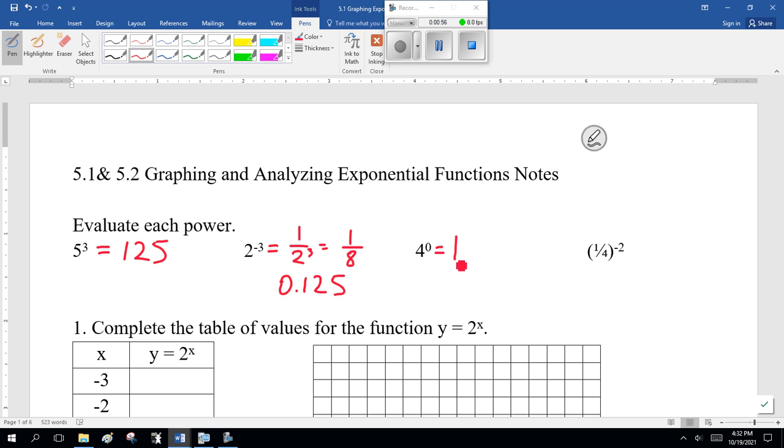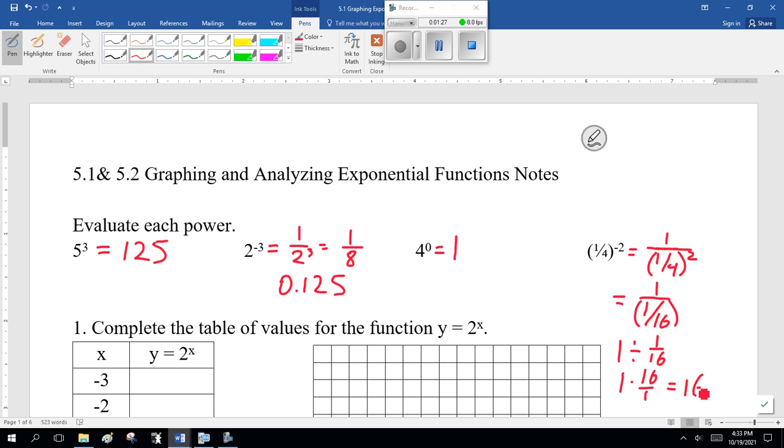Now, the last one is a little bit tricky. 1/4 to the minus 2. You can probably think about that as 1 over 1/4 squared. That's 1 over 1/16. That's 1 divided by 1/16, which is 1 times 16 over 1. The reciprocal is 16. I think. I hope.